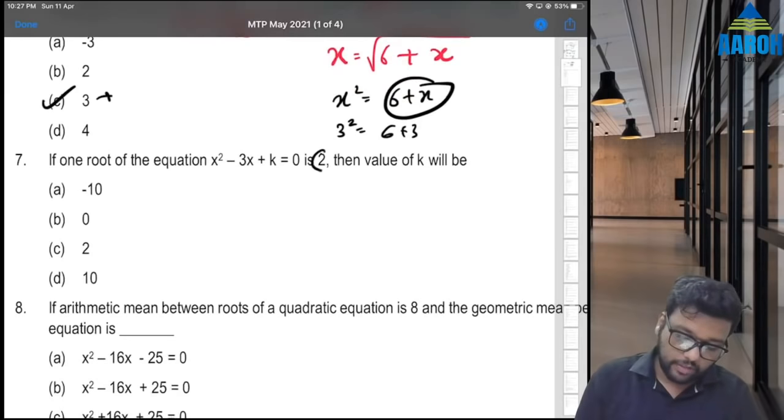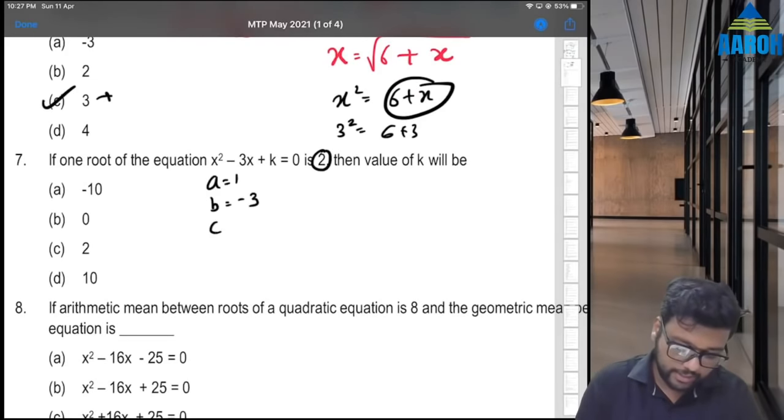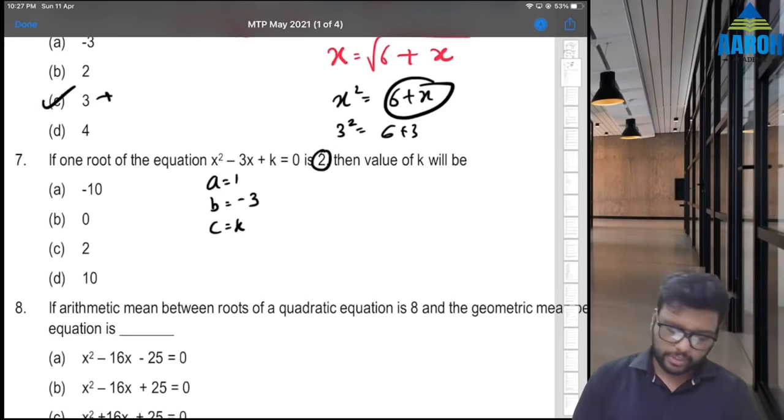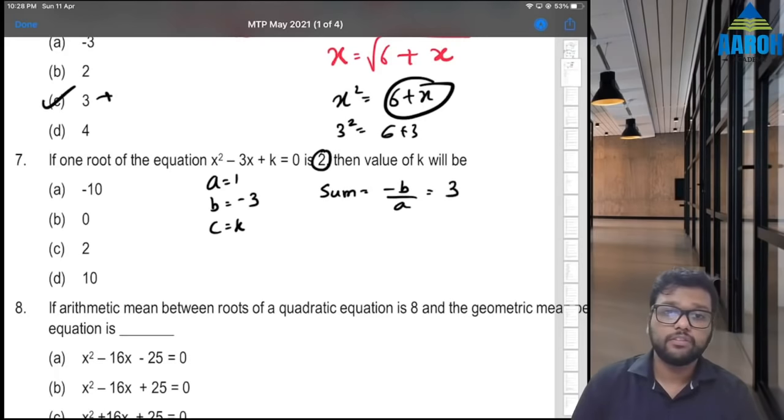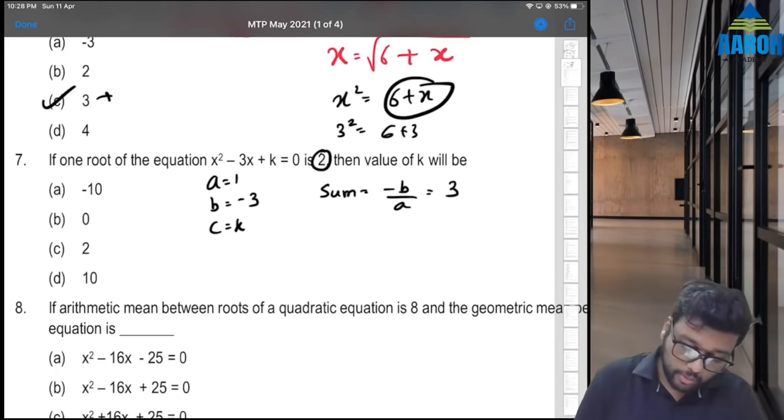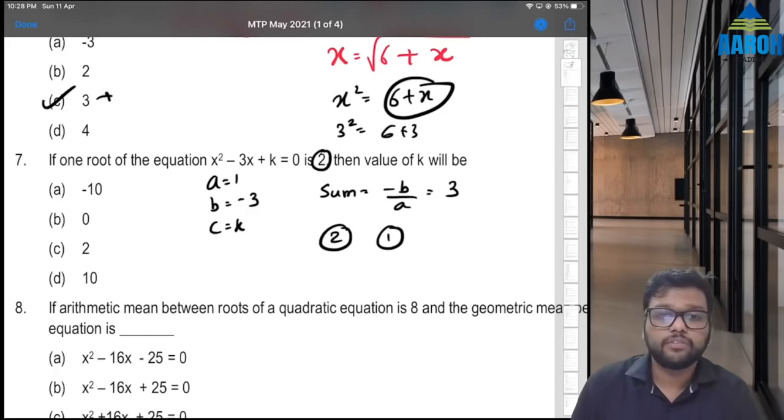Fine. One root is given, and in this equation we have a is equal to 1, b is equal to minus 3, c is equal to k. We know that sum of roots is minus b by a. So sum of roots is going to be minus of minus 3, that is 3. Sum of roots is 3 and one root is 2. That means what will the other root be? Other root will be 1. So one root is 2, other root is 1.